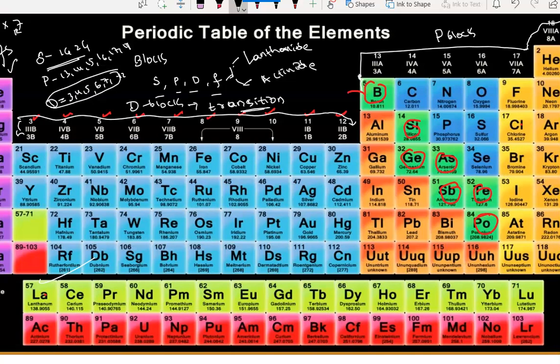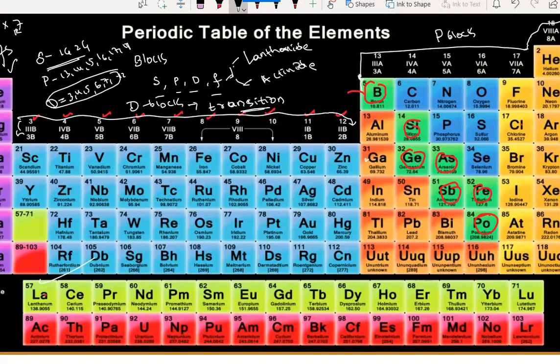And whatever elements we have over here are purely non-metals. See here, if you start from here, initially you will get metals, later on you will get radioactive elements, then you start getting non-metals, metalloids, then non-metals. That means from the third group, transition is taking place.